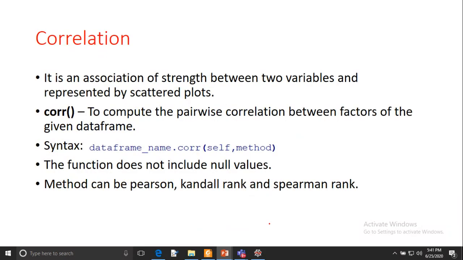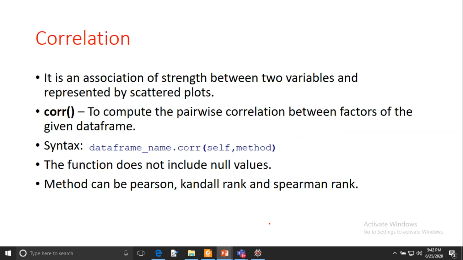So now we will see the correlation, and we will see how to calculate the correlation of all the columns or variables of the data frame. Let's see what the correlation is. Correlation is the strength of association between two variables, represented by scatter plots.